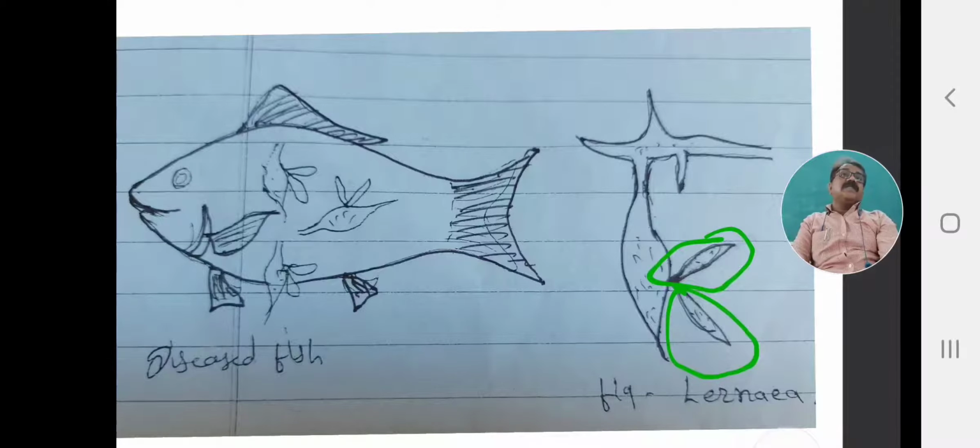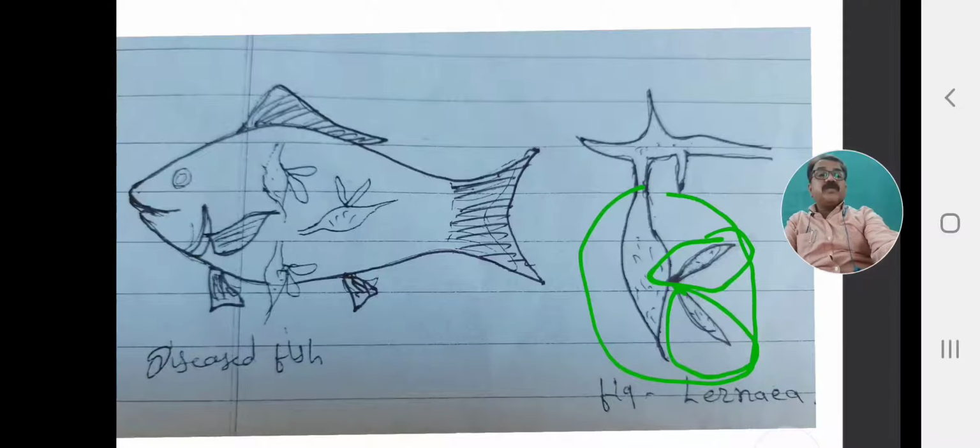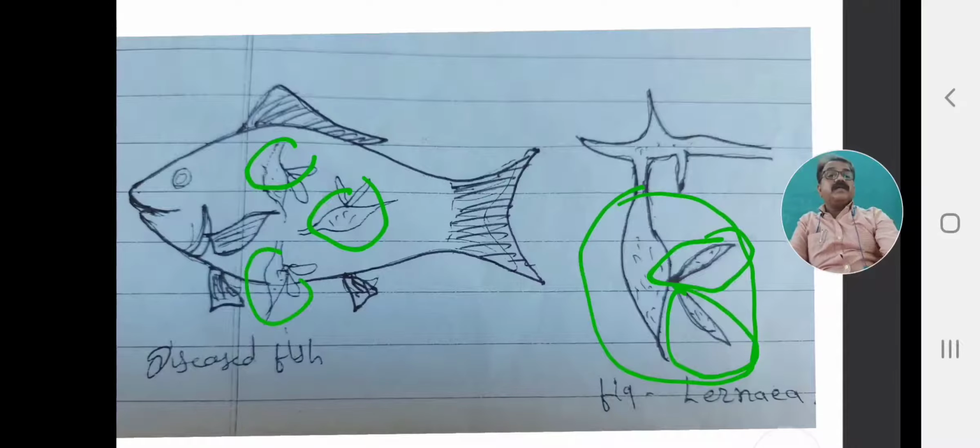These 2 egg sacs are carried by the female, and when the female infects goldfish or carps, this part hangs outside and can be seen with the naked eye. This is another identifying symptom for the crustacean parasite, the Lernaea parasite.